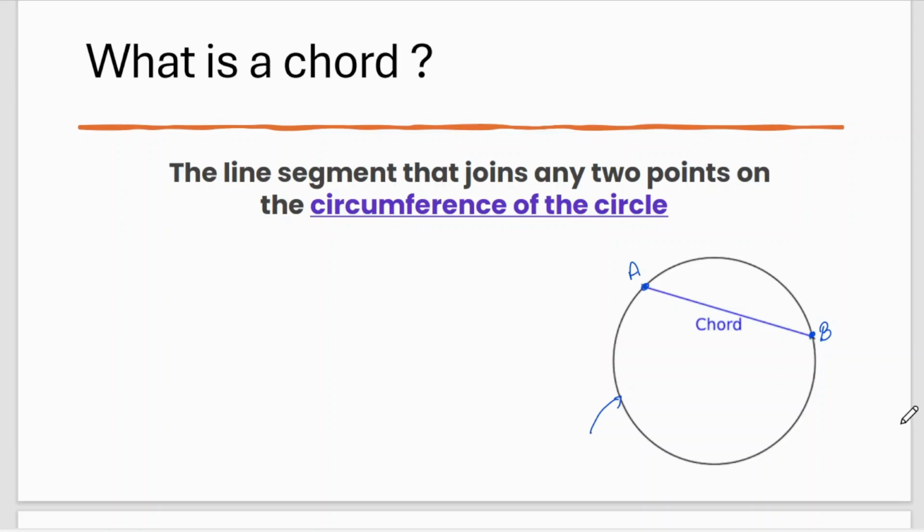So a chord is a line segment that joins any 2 points on the circumference of the circle. I can take any other point also. Suppose I take the point C and connect it to B. Now you can see BC is also a chord.